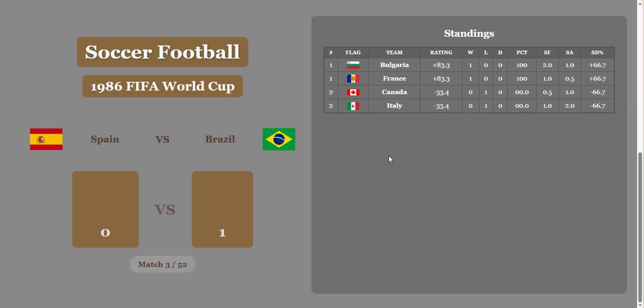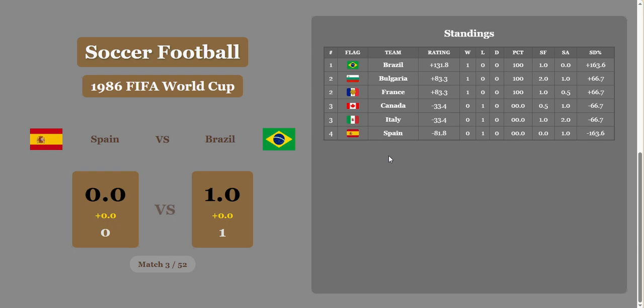The next game, Spain versus Brazil. Brazil won 0-1. Brazil now in first place on the rating.